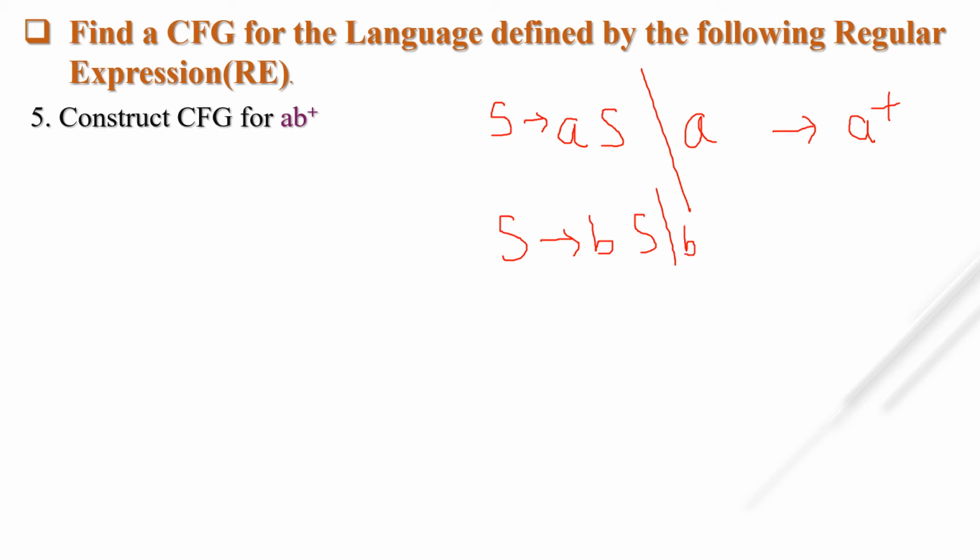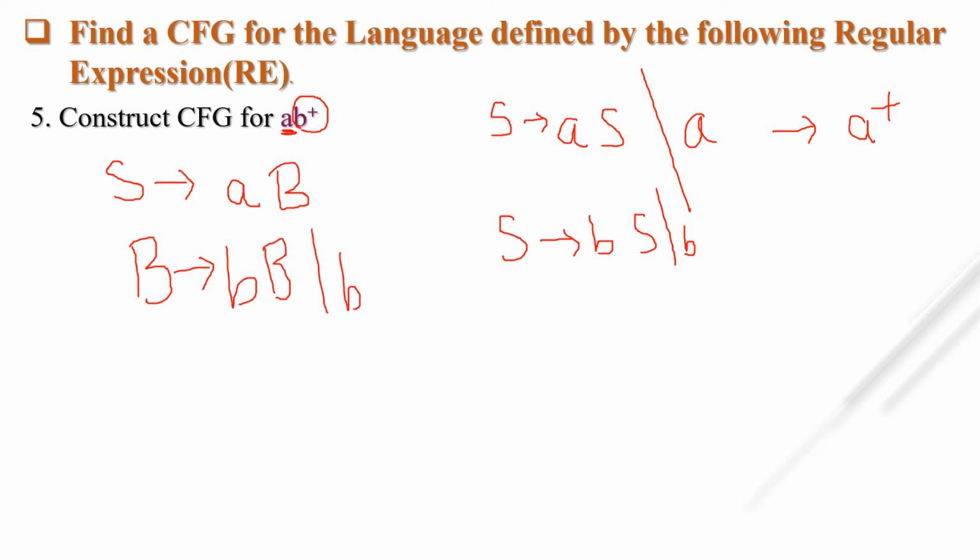But your string always starts with A. So here there is A, and then for this B plus we have to derive one new non-terminal. So what is the context free grammar? S tends to A and capital B for B plus, and B tends to, deriving here B plus, small b capital B or b. Because it's a B plus, I have to put here b. If it is a star, then I simply put null. Let's see the answer.